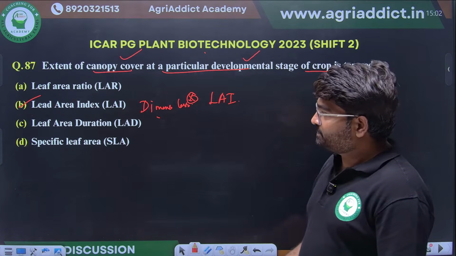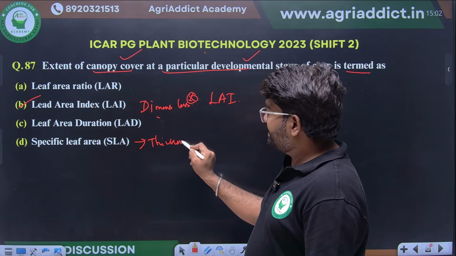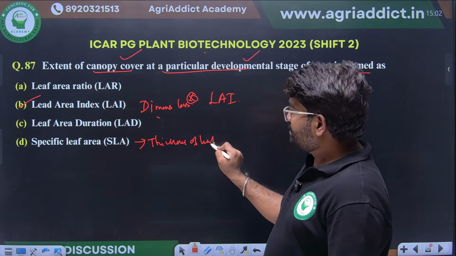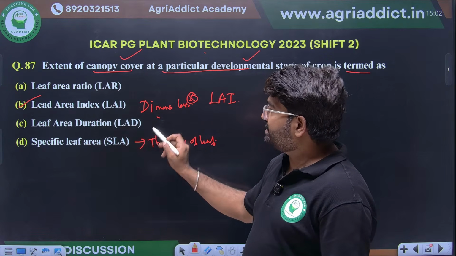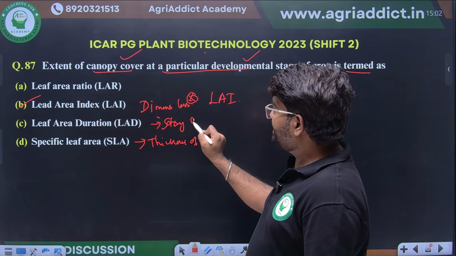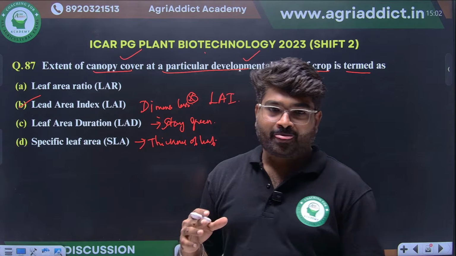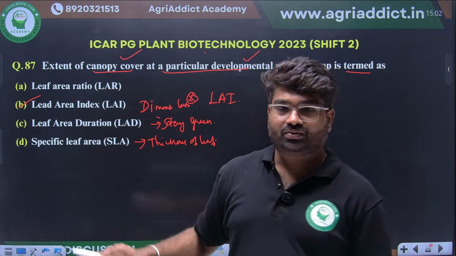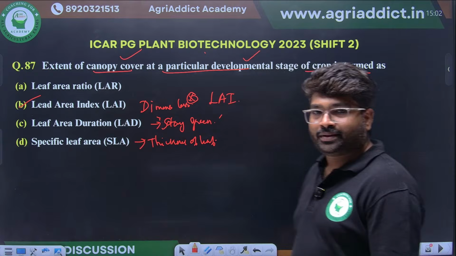Specific leaf weight will say the thickness of the leaf. Thickness of leaf can be determined by specific leaf weight. Leaf area duration will say the stay green trait: how much time the leaf stays green in color, how efficiently photosynthesis is happening. So we can say stay green trait can be determined by leaf area duration.